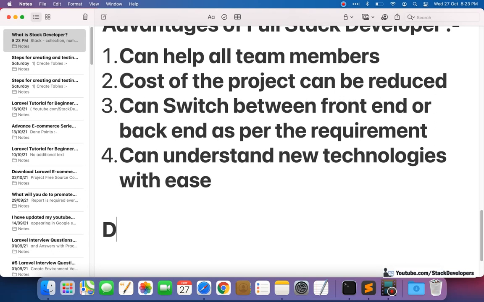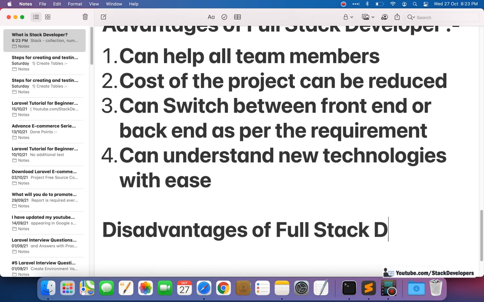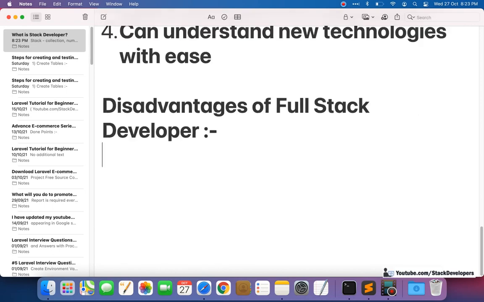Now let's talk about the disadvantages. There are also some disadvantages of a full stack developer. One is that if the company relies on just one or two full stack developers, it may lead to several tasks piling up over a certain period of time.